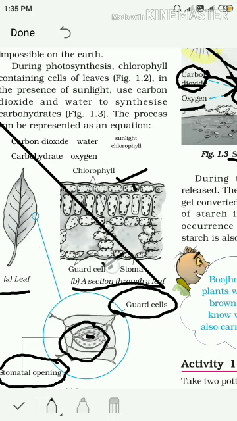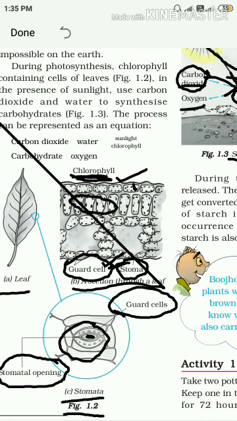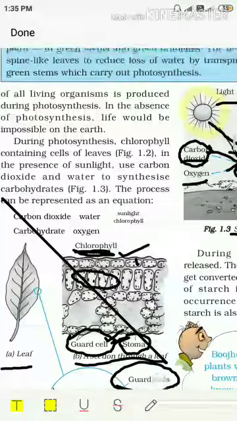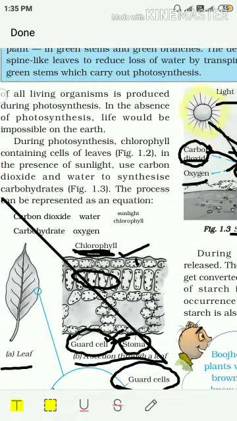And you can see on the lower side special type of pores. These pores are stomata, and they are surrounded by cells which are called guard cells, and in the upper part of this section of the leaf you can see some chlorophyll. This was the detailed section of the leaf, but it is not required for you now. You will study it in senior classes.